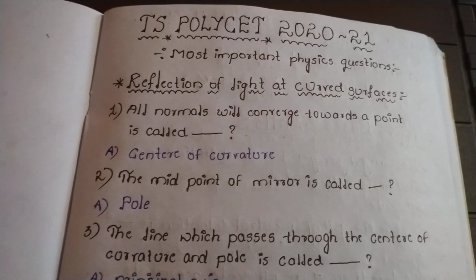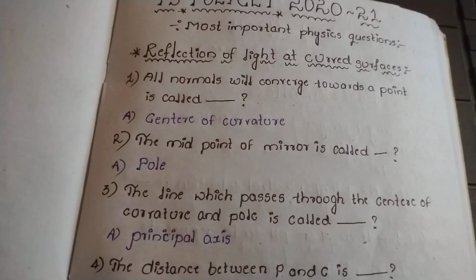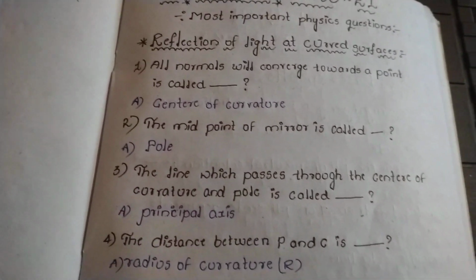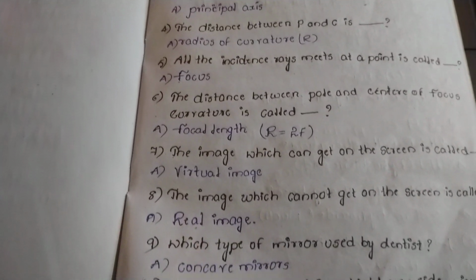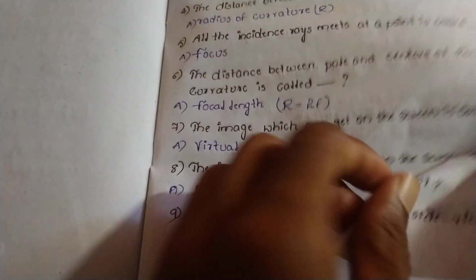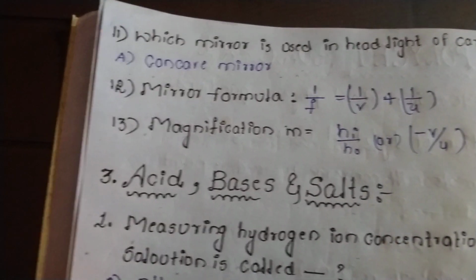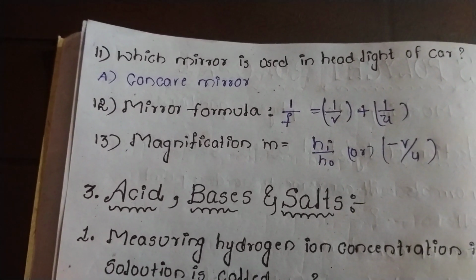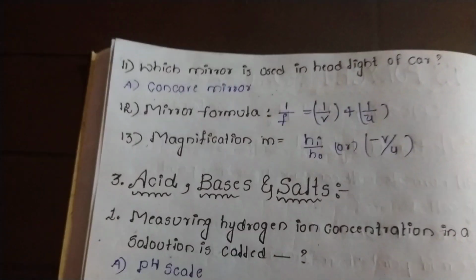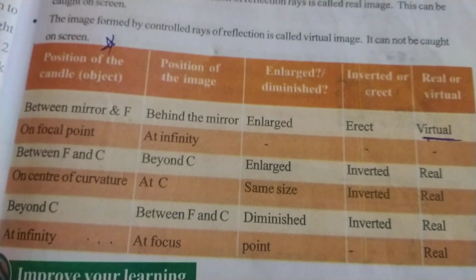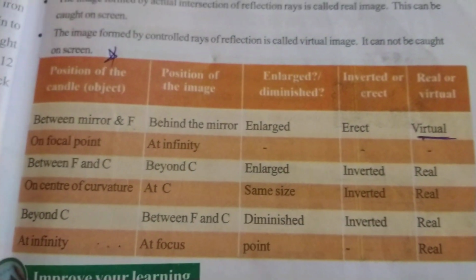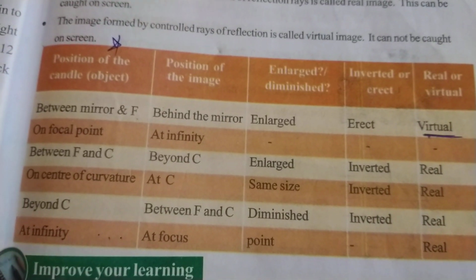Reflection of light at curved surfaces. It is the first chapter in physics. Let us see the questions, friends. These are the most important questions from this chapter, and along with this you also remember this table, which is most important for all competitive exams like Police, TS or GC. You must remember these questions from this chapter.